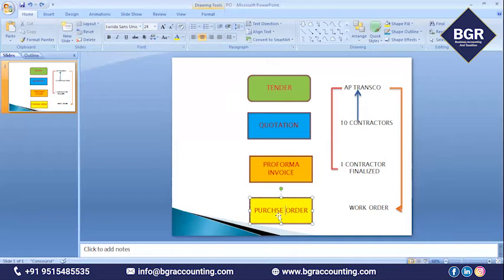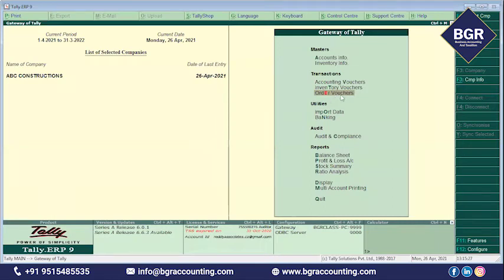Now the question is how to raise the purchase order. What information you have to mention in the purchase order, we will see in the syllabus. You can raise the purchase order either in Excel or in Tally itself. In Tally, you have a separate module for order vouchers. This order vouchers module is for passing the purchase order, but by default it will not be in activation mode. You have to activate the purchase orders by going to some settings.